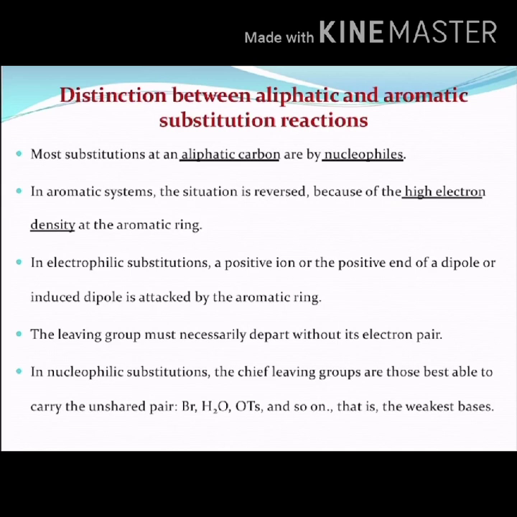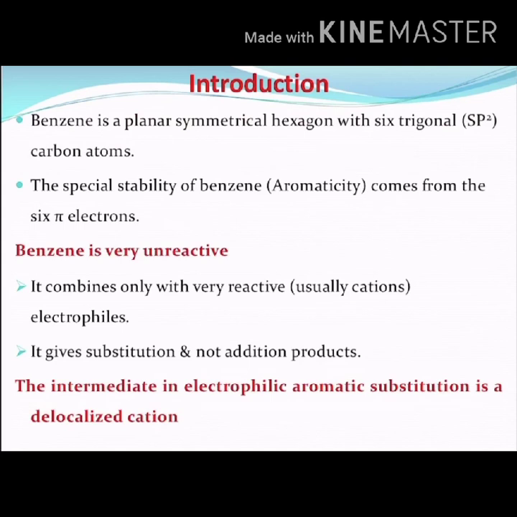In nucleophilic substitutions, the chief leaving groups are those which are best able to carry the unshared pair. For example, bromine, water, a tosyl group, and so on. These will act as chief leaving groups in the case of nucleophilic substitution reactions. Now let us move on to the introduction part.